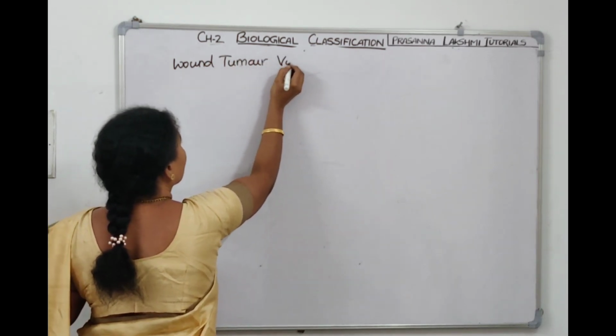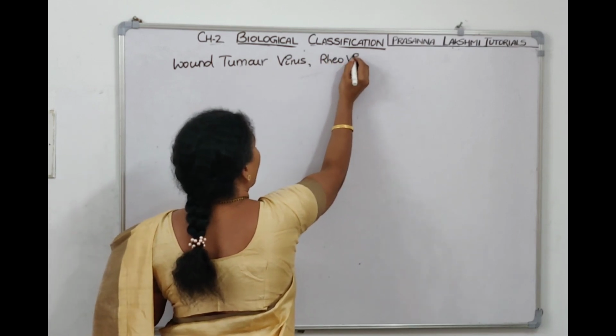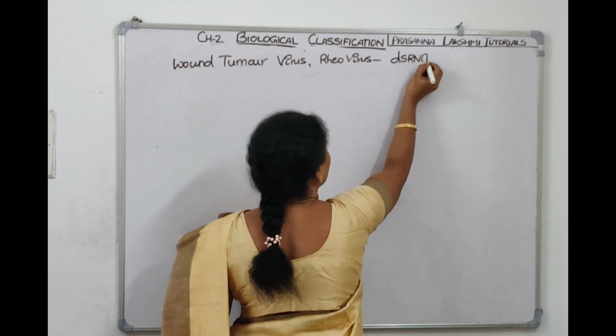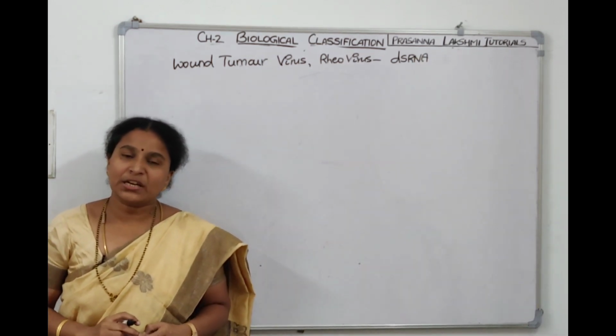Next one is wound tumor virus, Reovirus. What do they have? Double-stranded RNA as a genetic material. They have double-stranded RNA as a genetic material.